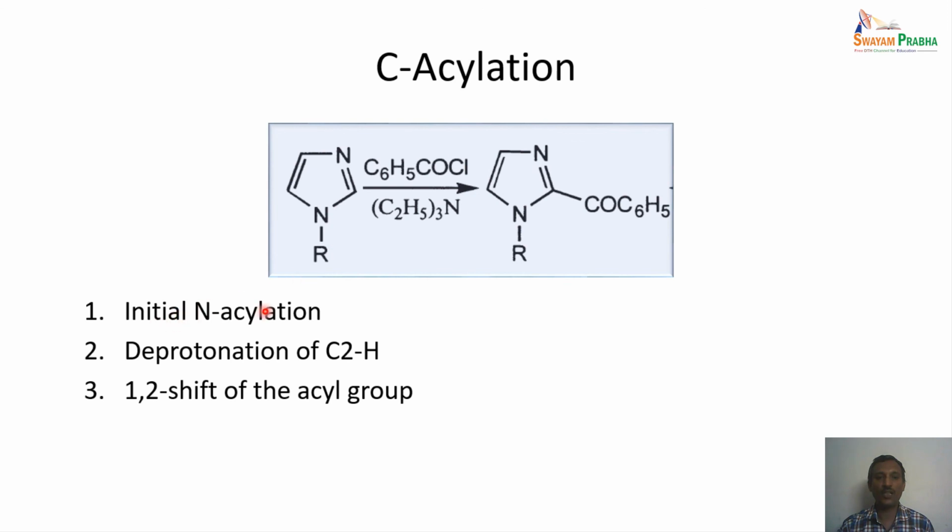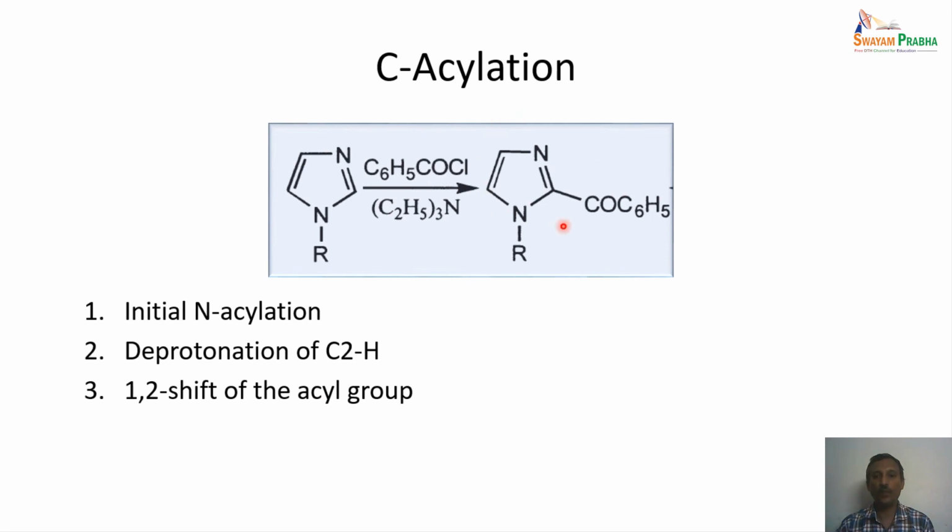So the initial N acylation takes place, and then it is followed by deprotonation, because we are using a base here, triethylamine, which deprotonates the C2 hydrogen. So this C2 hydrogen is removed by the base. Then the 1,2 shift of the acyl group happens from the nitrogen to the carbon. That leads to the final 2 substituted product.